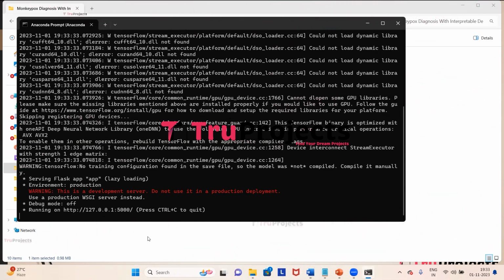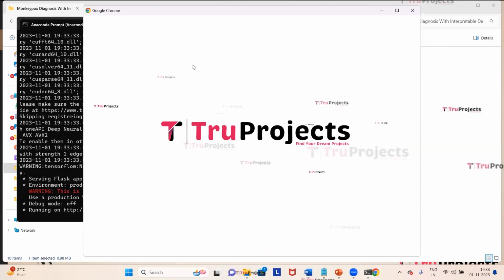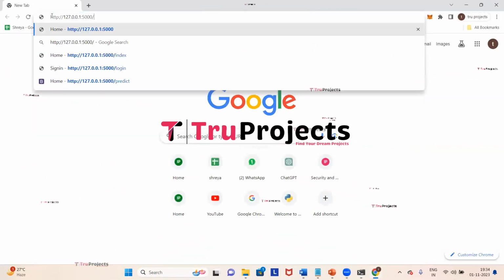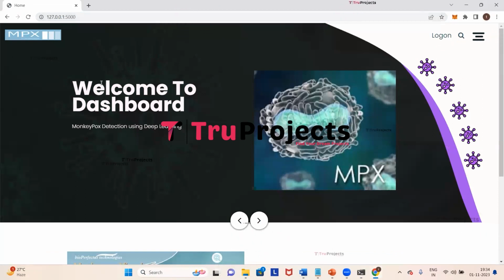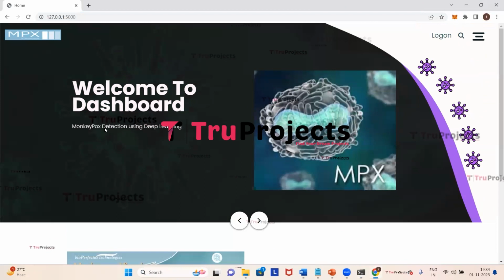So I am copying the path. I prefer Google Chrome, so I'll paste it in that. So here we need to paste the link and now we need to click on enter. So here we can see that the web page of the project is displayed in the browser, and this web page is built by using the Flask framework.